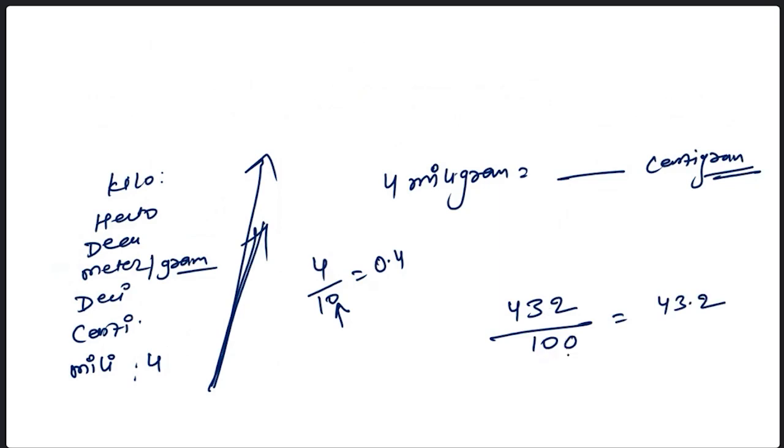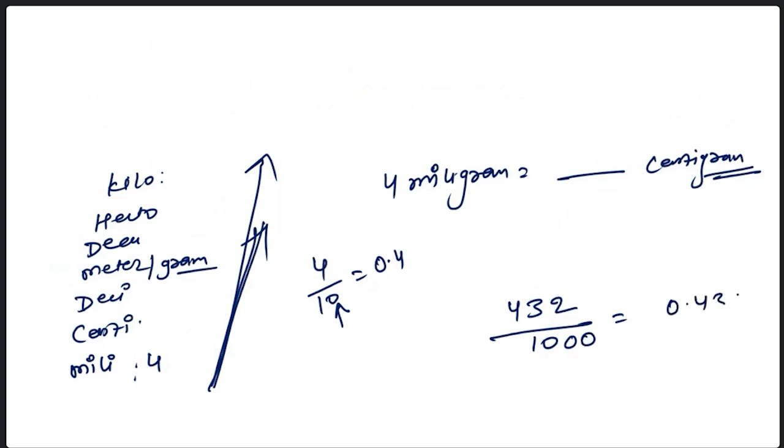Okay. If this is having a double zero, then what is the answer? The answer is 4.32 because this is the double zero. So I'm putting the decimal after 2 digits, 1 digit and 2 digits. I'm putting the decimal here. If this is 3 digits, then what is the answer?